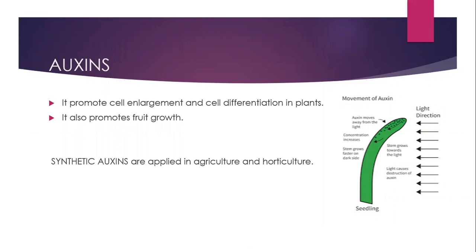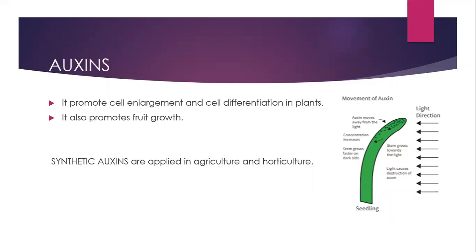Auxin is made by cells at the tip of stems and roots. Auxin moves away from the light and towards gravity. Auxin has an opposite effect on the growth of stem and roots. Auxin speeds up growth in stem, but it slows down growth in roots. Synthetic auxins are applied in agriculture and horticulture.